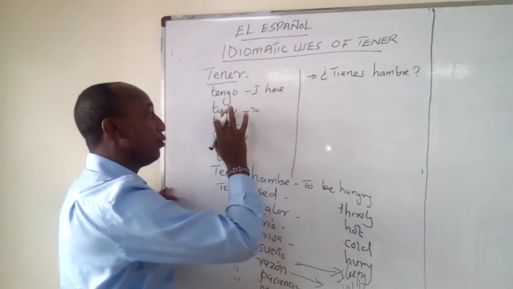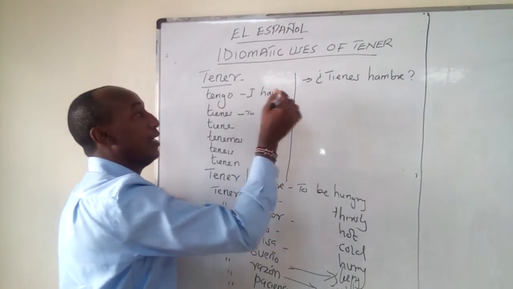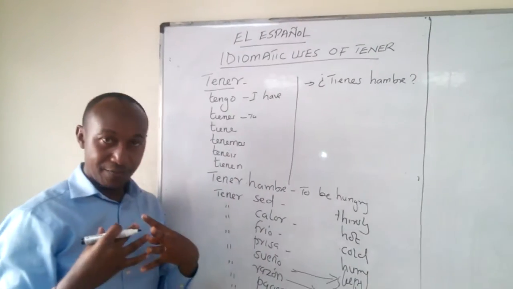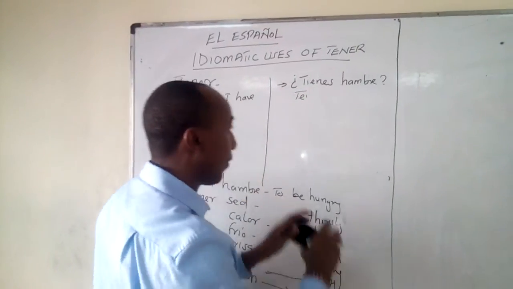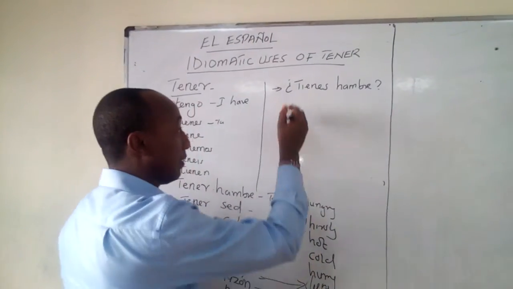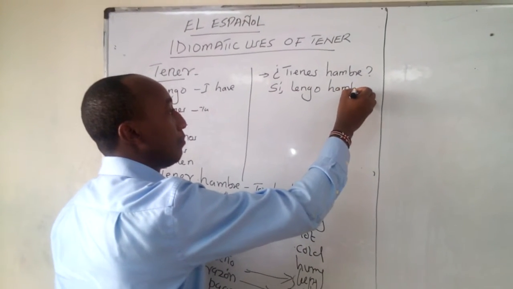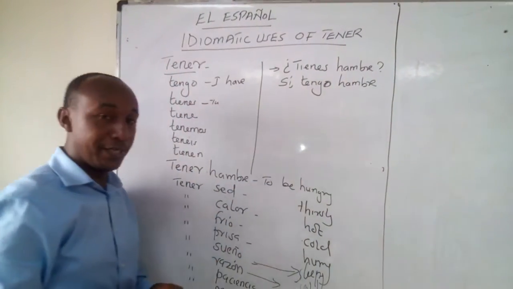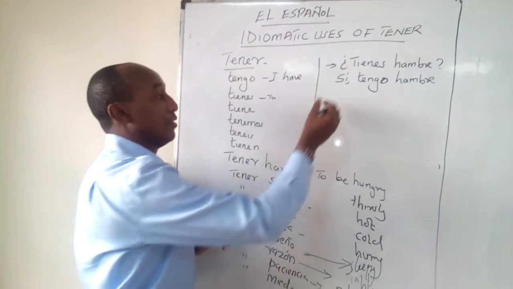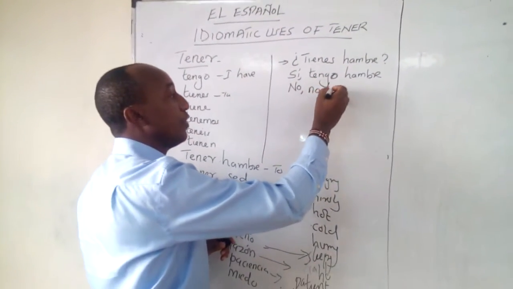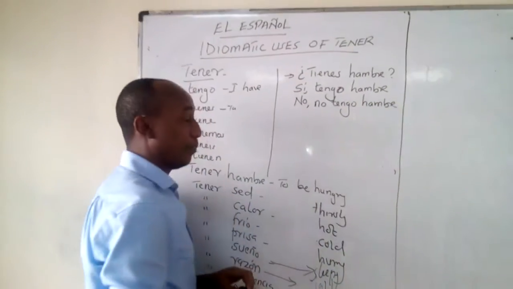Tienes because of what? Because tienes means you have. So I'm going to use tienes but not tengo. But in my answer, I'm going to answer as I, and therefore I need tengo. I begin by answering the question. So I'm going to say, sí, tengo hambre. So sí means yes. Yes, I'm hungry. So if I'm not, I'm going to say no, no tengo hambre. To mean no, I'm not hungry. So basically that's how you're going to do it.